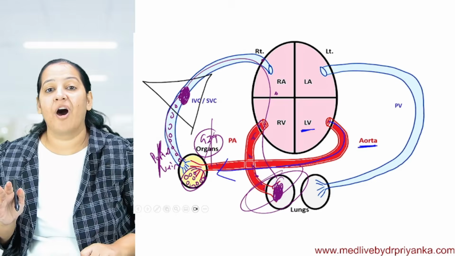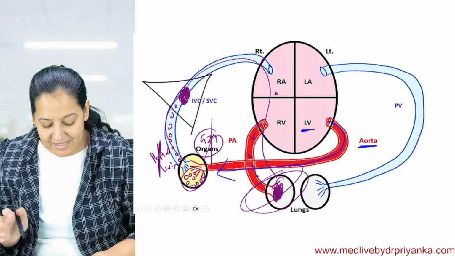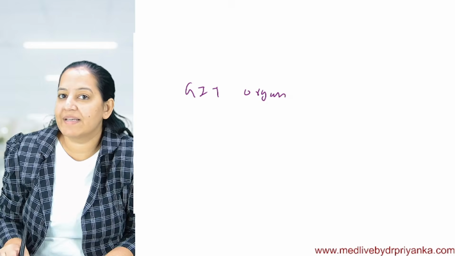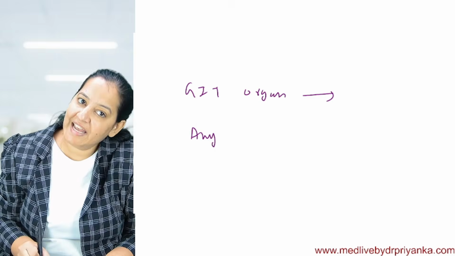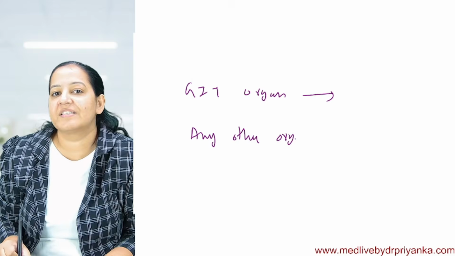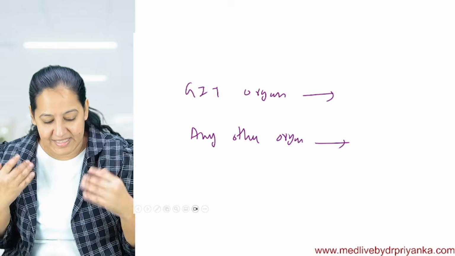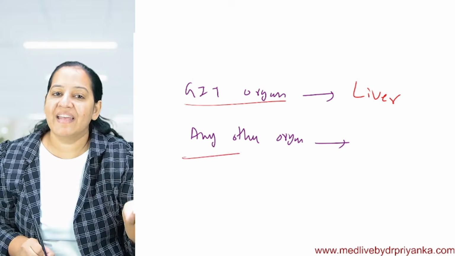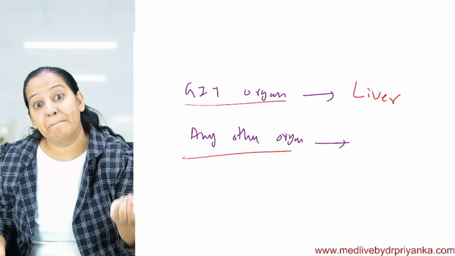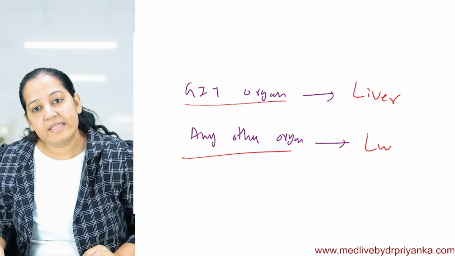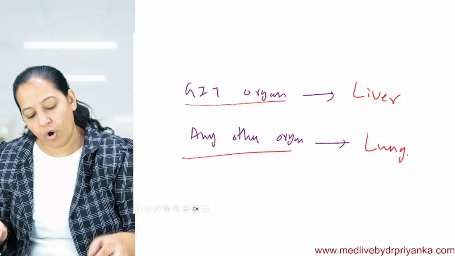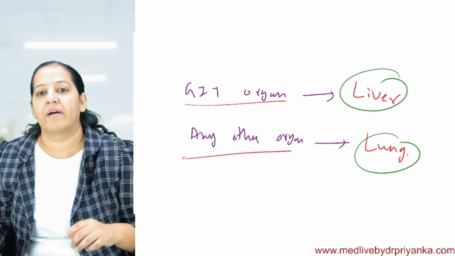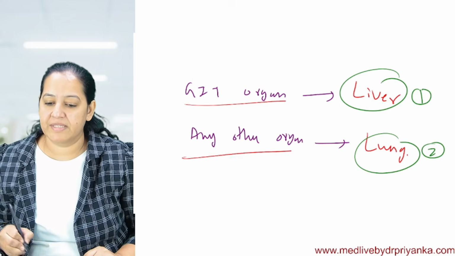That's why liver and lung are the most common organs of metastasis. What is my summary? If there is malignancy in a GIT organ, what is the first organ of metastasis? If there is malignancy in any other organ apart from GIT, what is the first organ of metastasis? If it is GIT, the first organ to get metastasized is liver. And if it is any other organ apart from GIT, the first organ which gets metastasized, that is the secondary tumor, is the lung. Overall, secondary tumors are more common in liver followed by lung. So liver comes first, lung comes second.